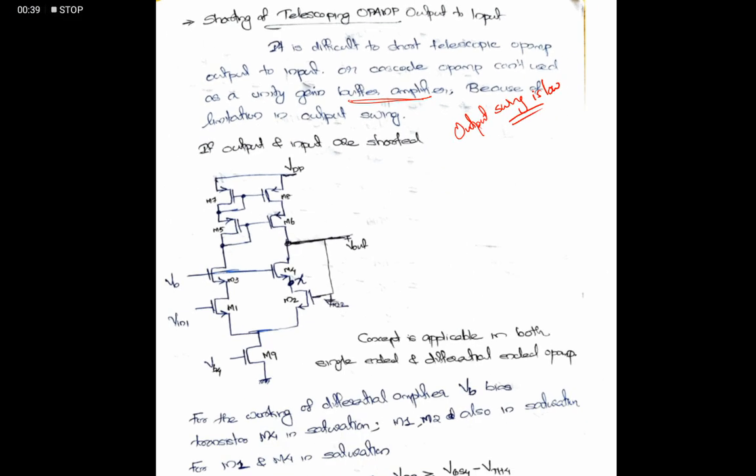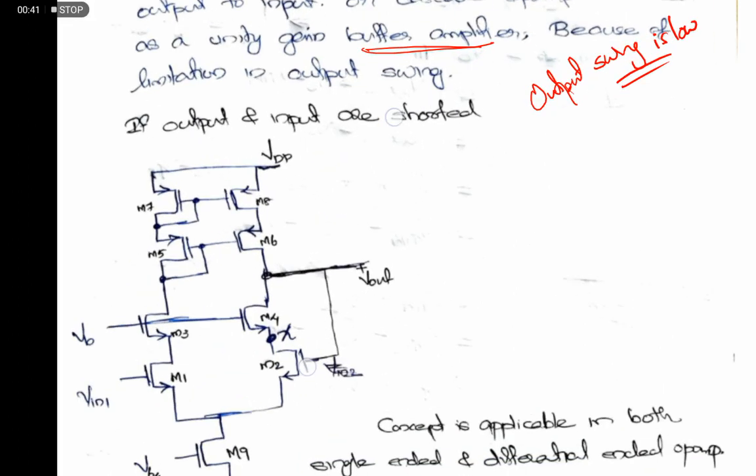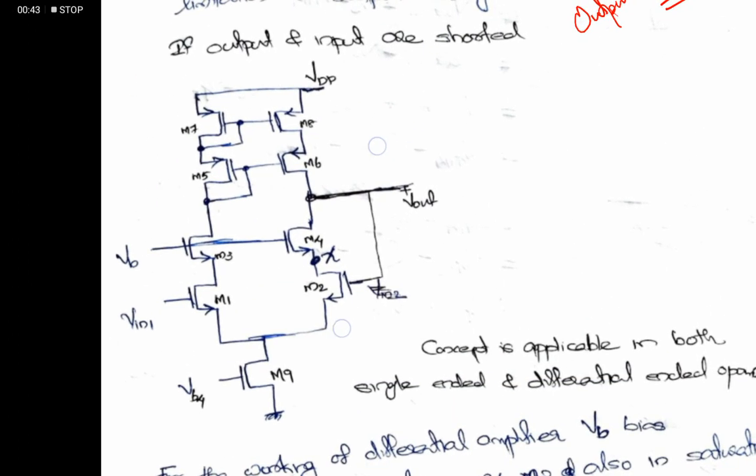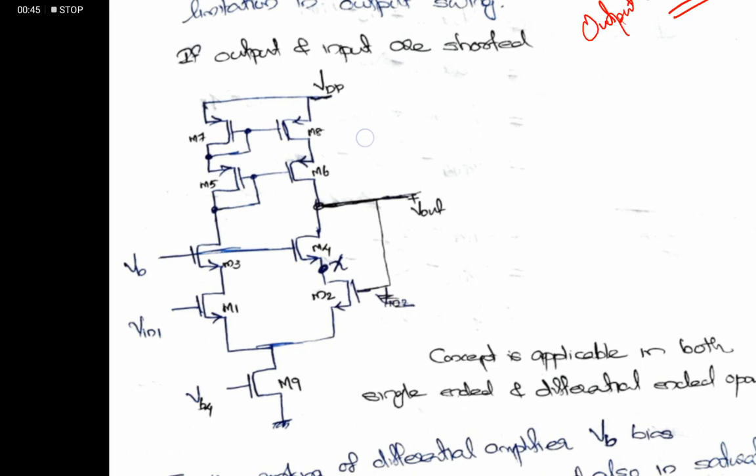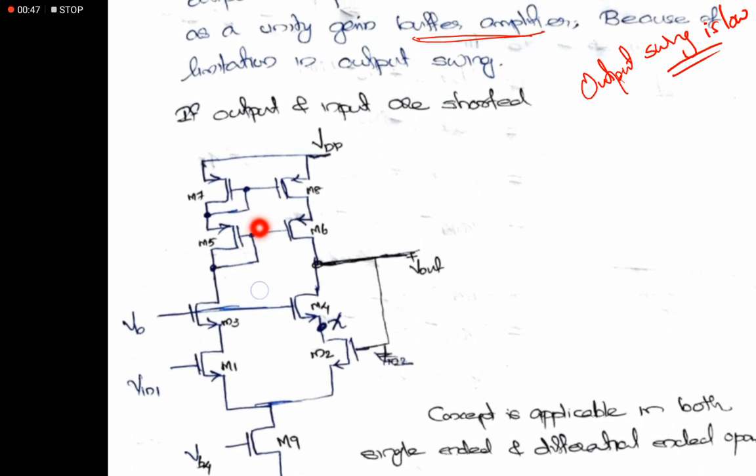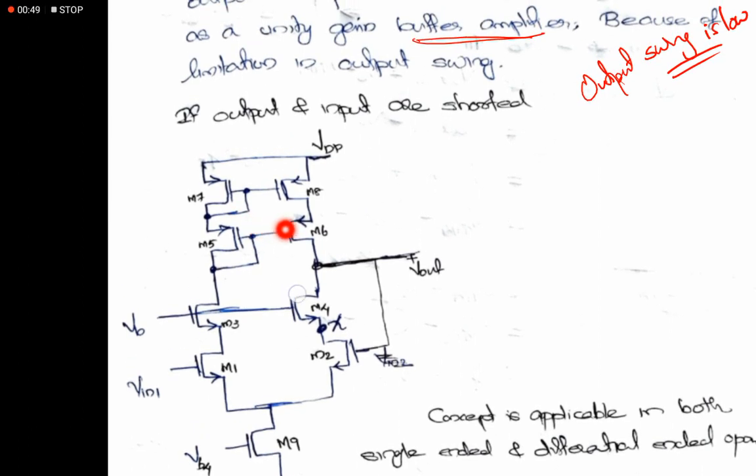If we consider a telescopic cascode op-amp, with the diode-connected or current mirror configuration for getting single-ended output, here we are assuming that input and output are shorted together. To evaluate this, we need to find the output swing, how much this output can vary.